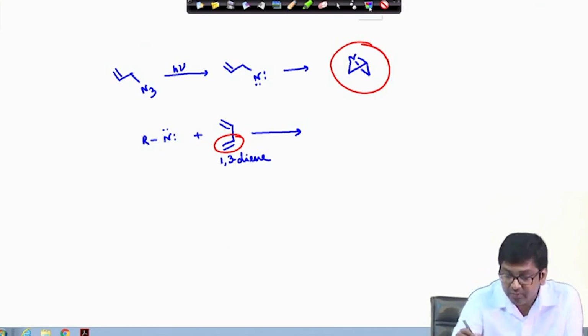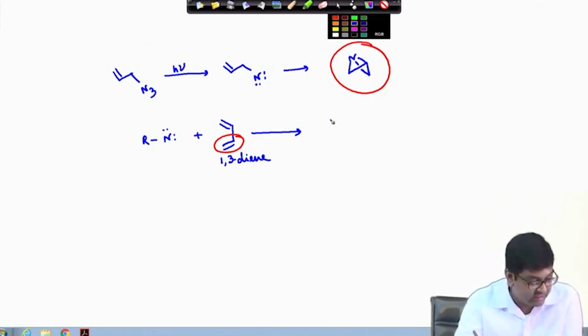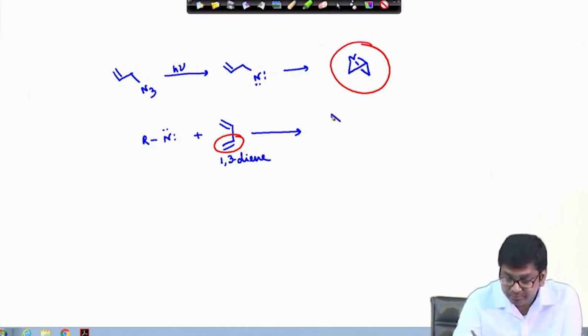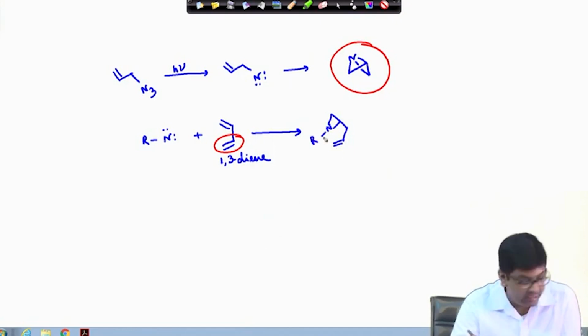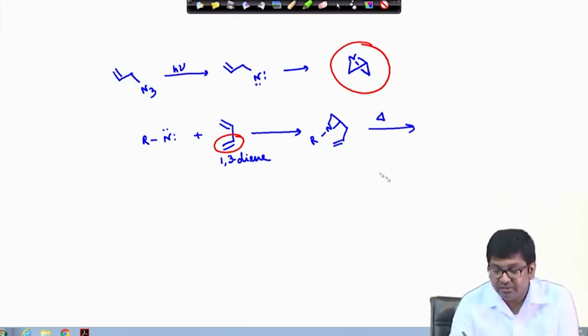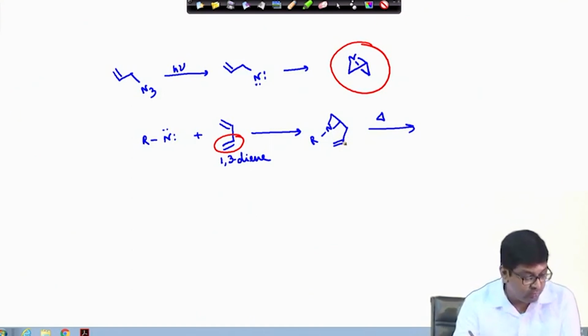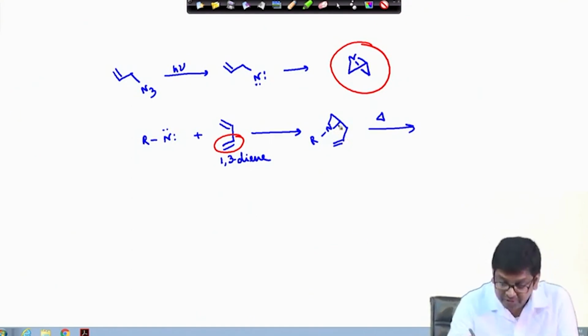Okay. So, finally, in this case the product will be this. And now under heating conditions, this will actually give the corresponding dihydropyrrole moiety by a certain rearrangement.